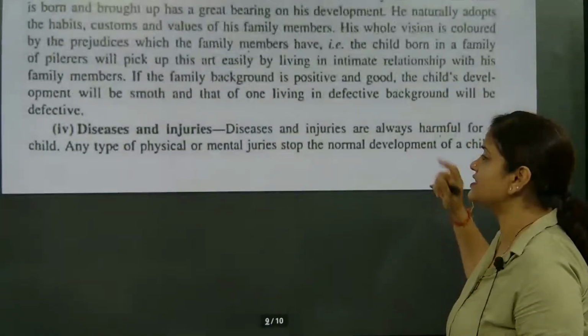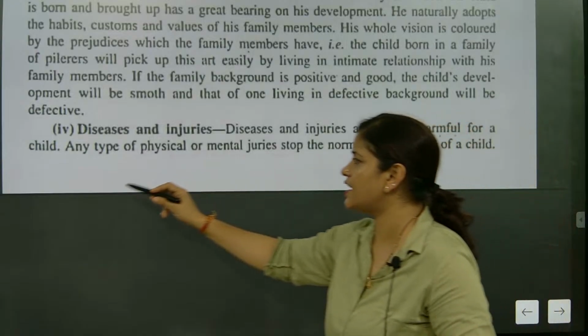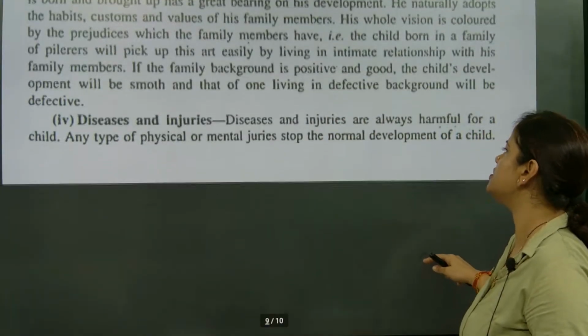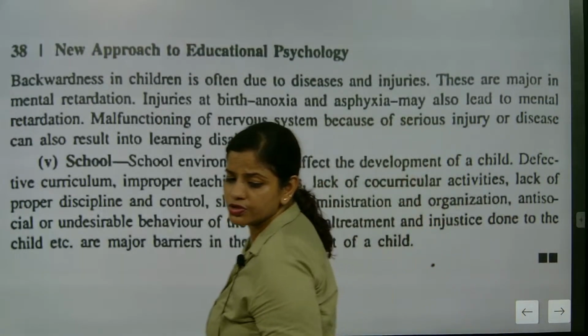And next is disease and injury. Disease and injuries are always harmful for a child. Any type of physical or mental injury stops the normal development of a child. This is exactly the most important thing.